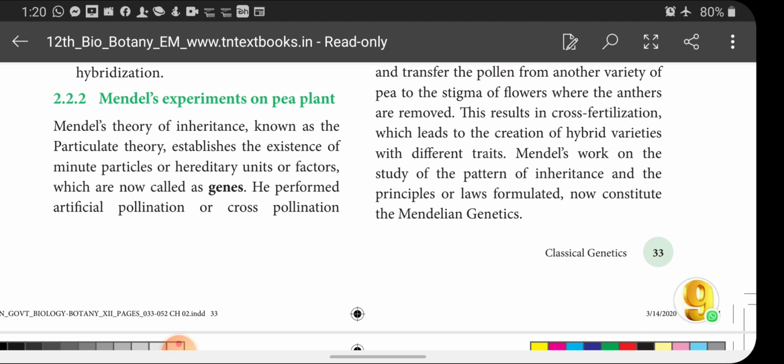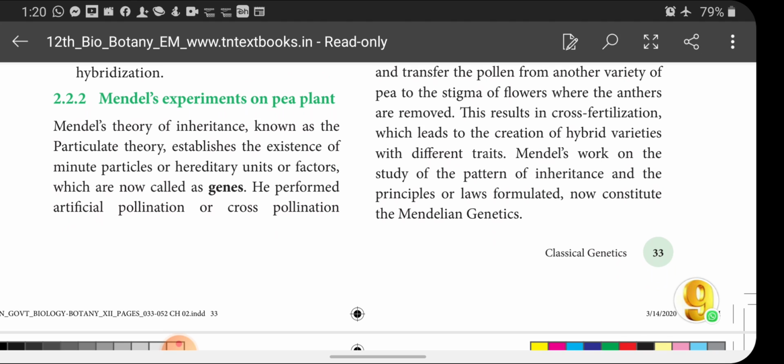How characters are transmitted from one generation to another generation was not known before Mendel's experiment on pea plants. After the work of Mendel's experiment on pea plants, he concluded that something has to be there, very small, responsible for inheritance of characters from one generation to another, and these very tiny particles are called genes.